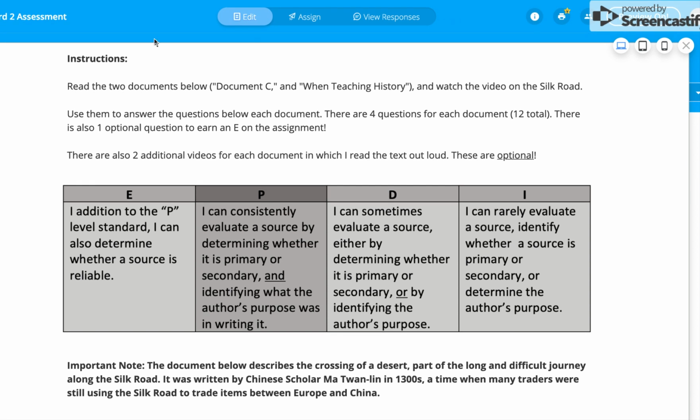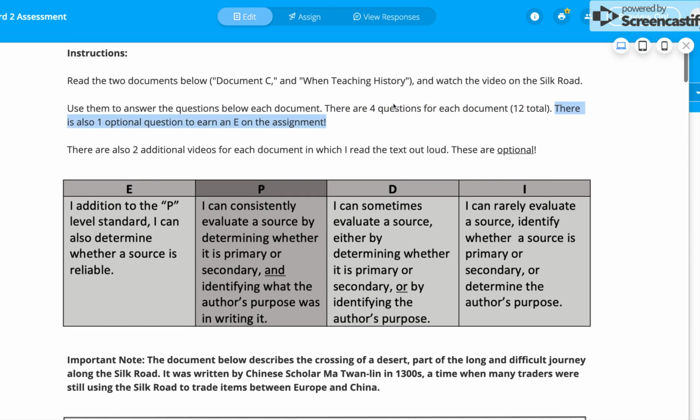Now, as far as your instructions, you're going to read 2 documents. So there are 2 documents below, and you're going to watch a video on the Silk Road. Those are the 2 basic things that you're going to be doing. And then you're going to use those sources to answer some of the questions that are below each document. There are 4 questions for each document for a total of 12 questions. And then there is 1 optional question that you can answer to earn an E on the assignment.